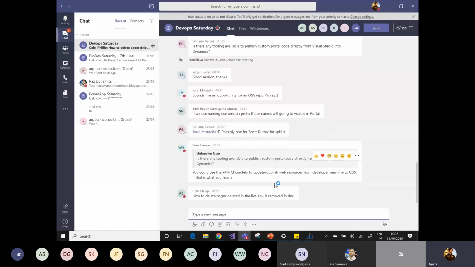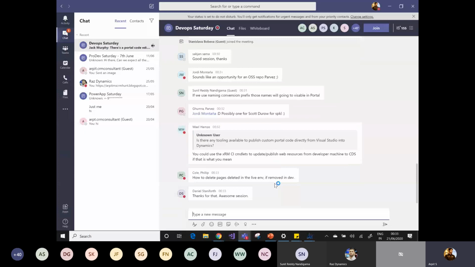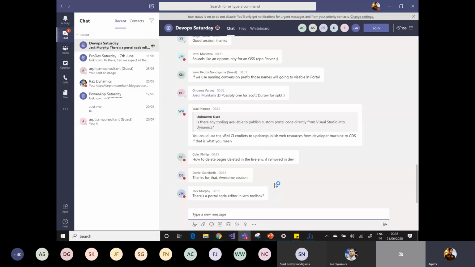But in any case, if you have deleted something in your development instance, that is a manual thing you have to do. In your target instance, you have to delete that configuration manually. There is no direct way available because it's a record. It's not the customization that you are doing in Dynamics that overrides the changes. So it's a record, so you have to delete the record from the database.